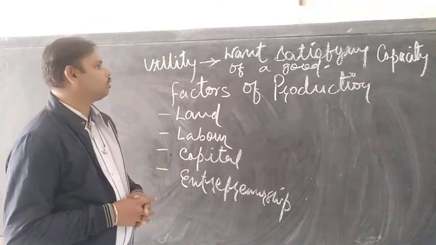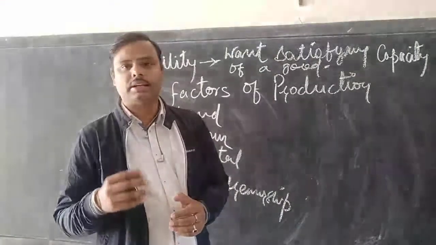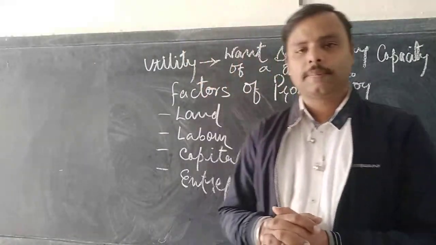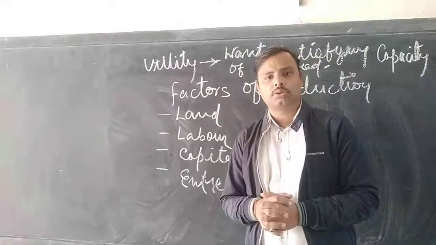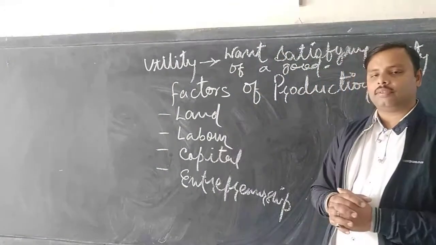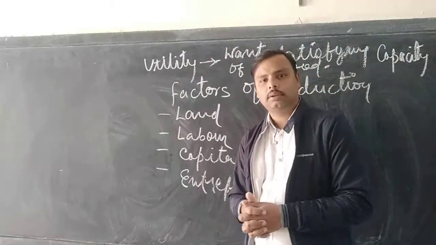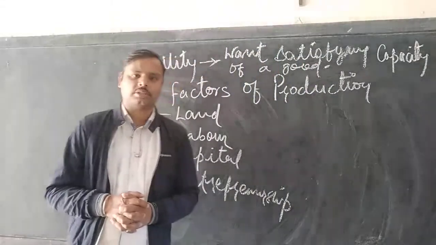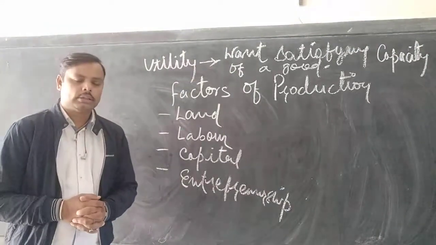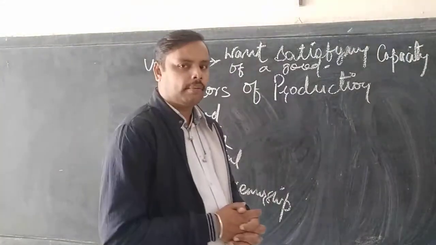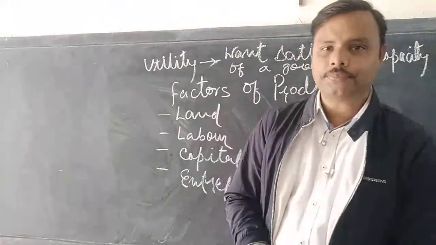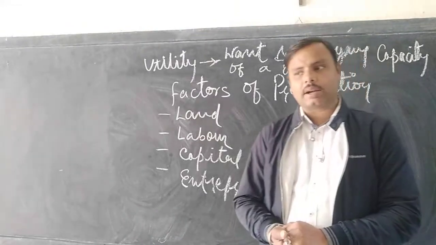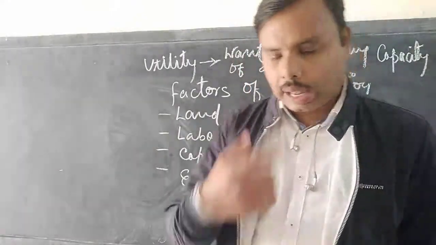Material goods are those goods which we can see, which we can touch, which have a definite shape. Whereas non-material goods are those goods which cannot be seen, which cannot be touched, but can be felt. For example, the services of doctors, teachers, lawyers, these can all be felt when their services are delivered. So these are the basic characteristics of goods. We'll see the classification of goods.